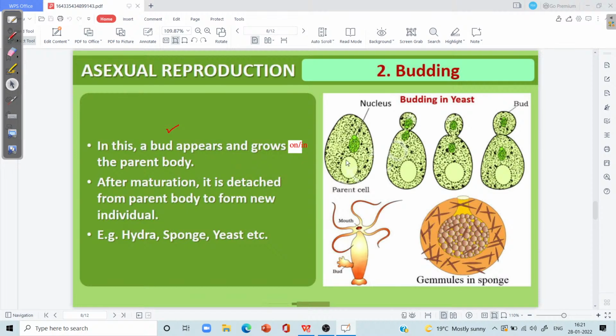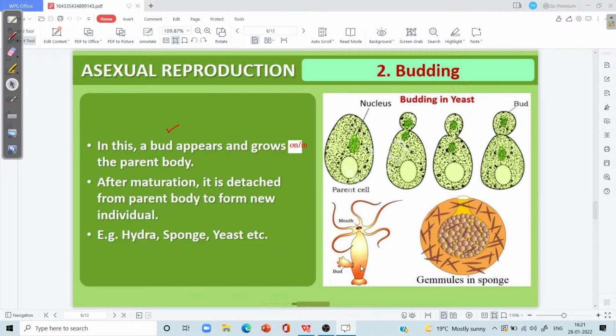Endogenous budding has been reported in case of sponges. In case of the sponges, endogenous budding is quite common. So what are the sponges? Sponges are a group of animals that belongs to the phylum Porifera. That is, it is a group of pore-bearing animals. And we can cite the best example is the freshwater sponge.